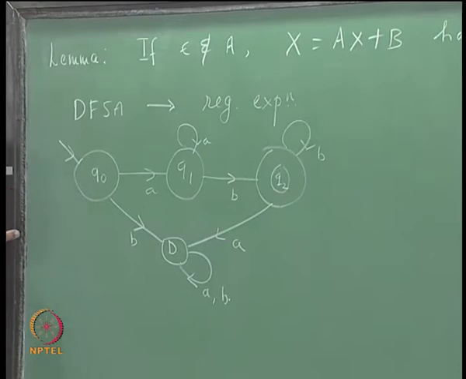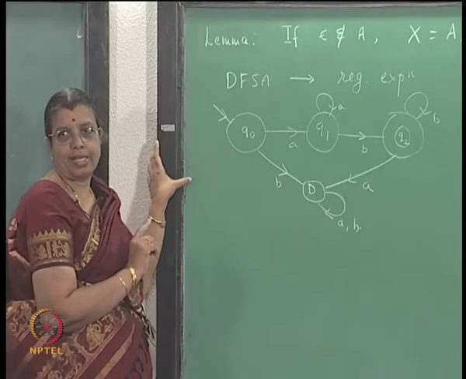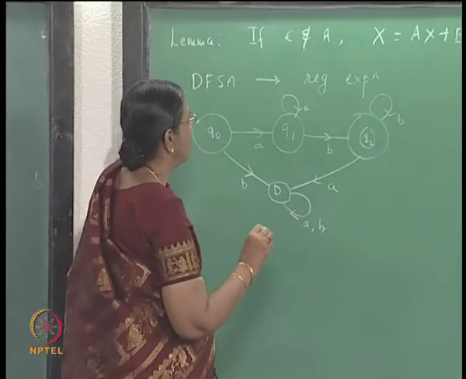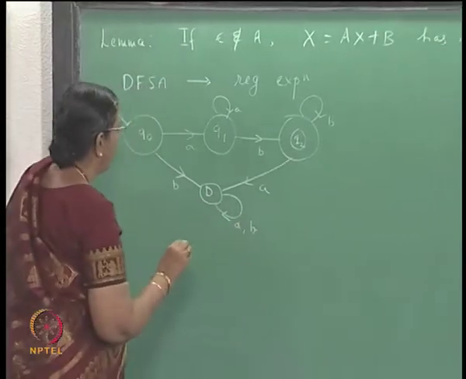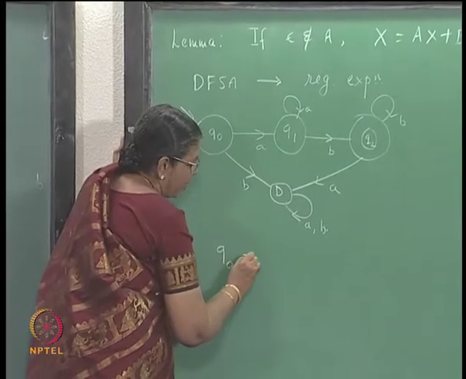How many states are there? There are 4 states. So, for 4 states I will write 4 equations. Okay. How do you write the equations? First start with Q naught.